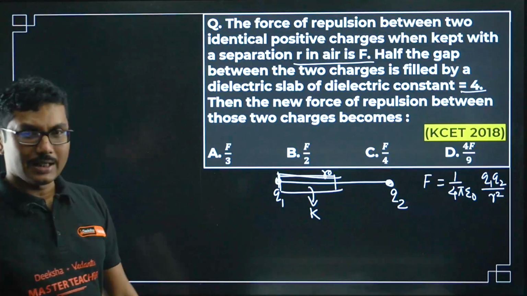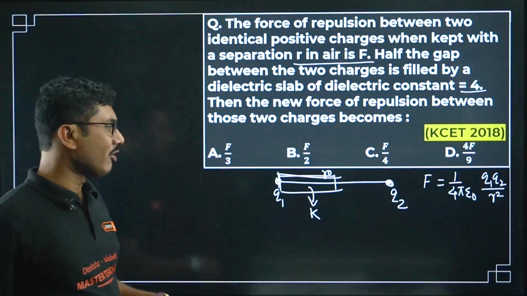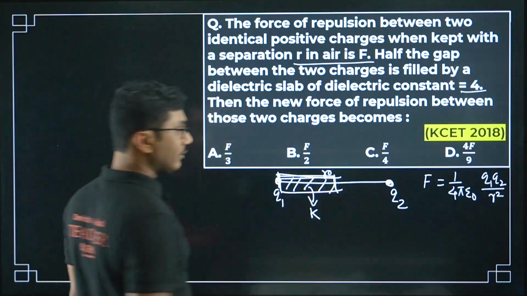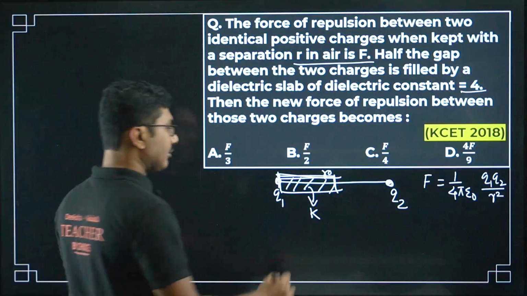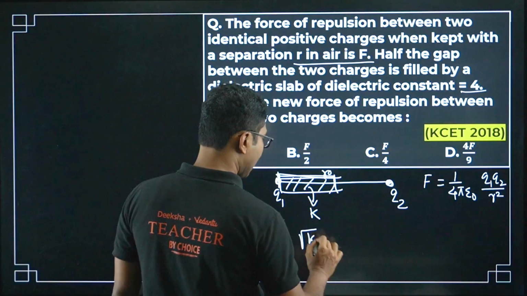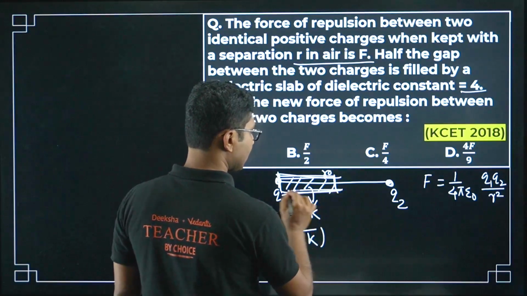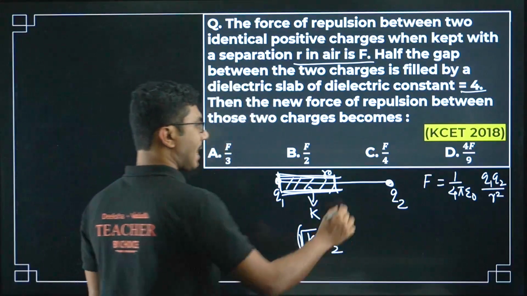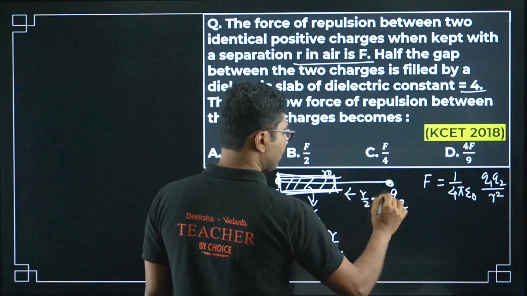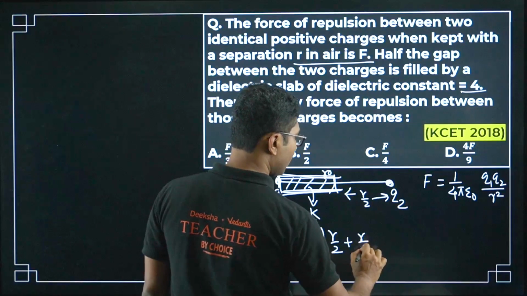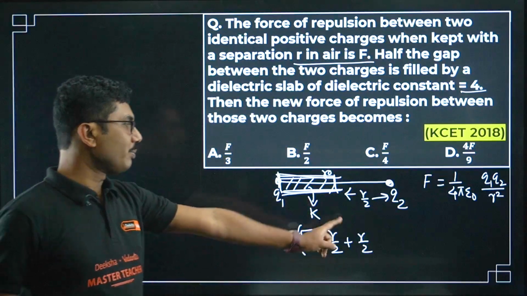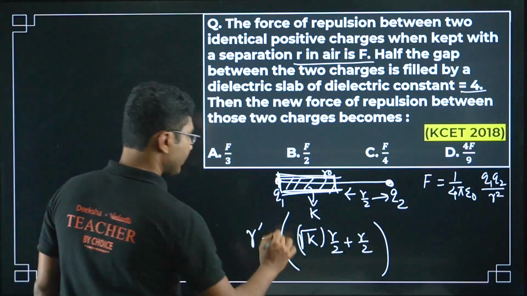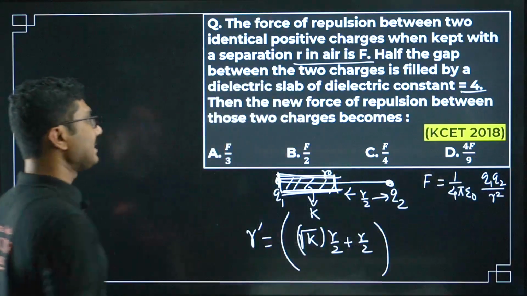So there is a trick. I have discussed it, maybe not in detail, that for this force, the equivalent distance will be root k into this distance, that is r by 2. Root k into r by 2, and this r by 2 is still there. So what is the total distance? Total distance will be root k into r by 2 plus r by 2. So this is the new distance.